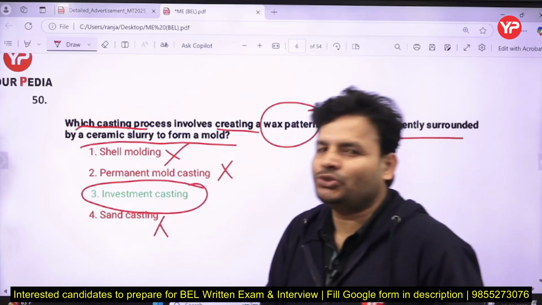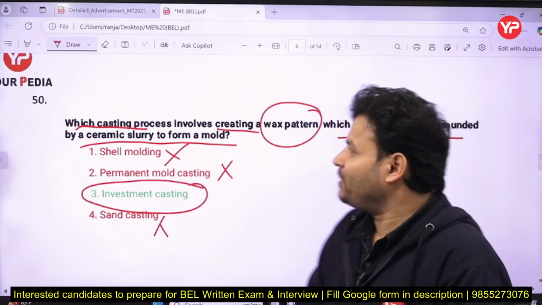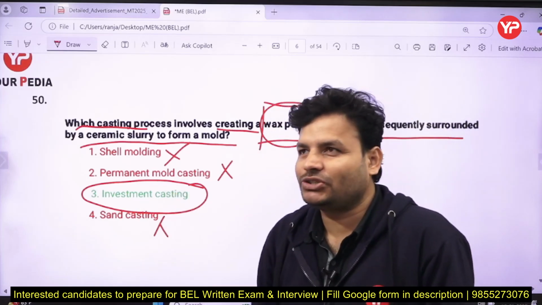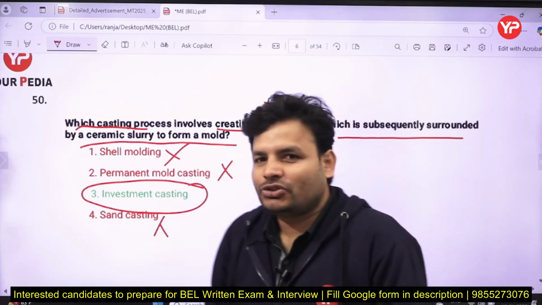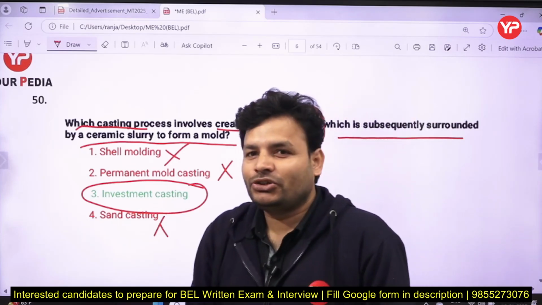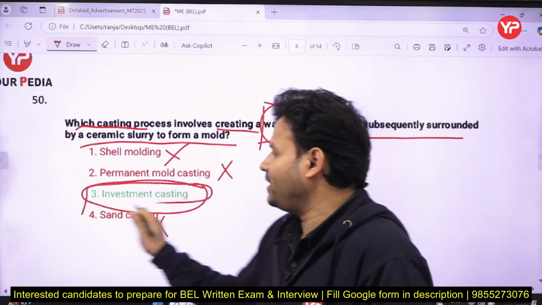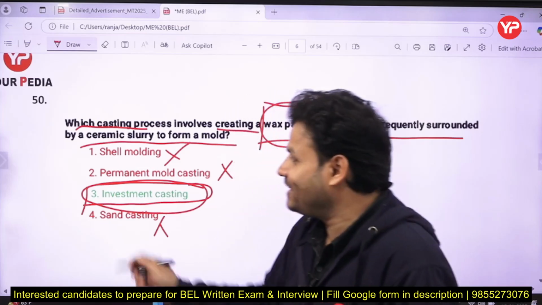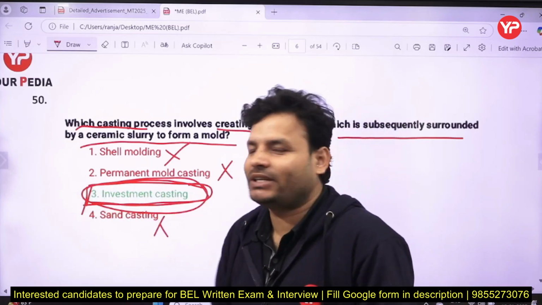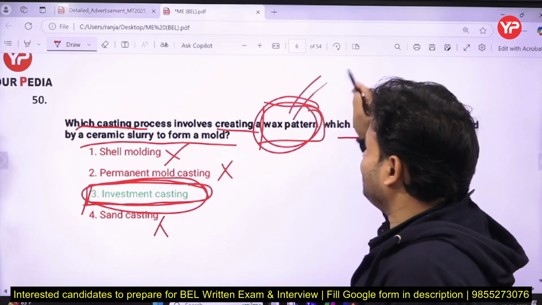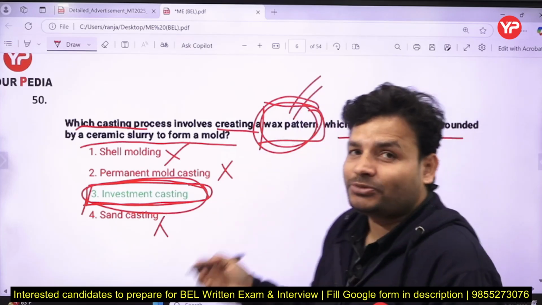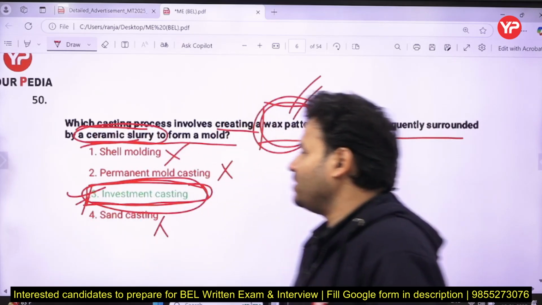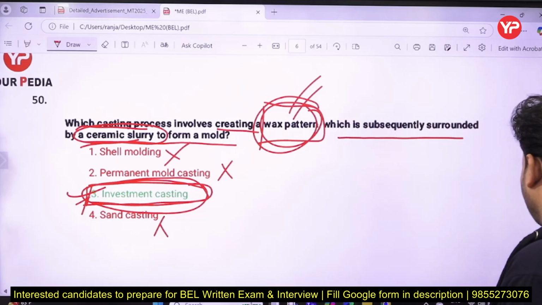In the class I used to say that in the case of investment casting you have to keep in mind that a wax pattern is going to be used. Another thing, sometimes the question is going to ask what is investment casting? You know, investment talks about something like money, right? So if you have to make jewelry or ornaments, for that purpose you are going to use investment casting. From the name, investment, like gold is obviously costly. So from the word investment you can understand that wax is going to be used, and to give a sufficient amount of strength, ceramic slurry is also going to be used in investment casting. So the correct answer is what? C for Chennai is the right answer.